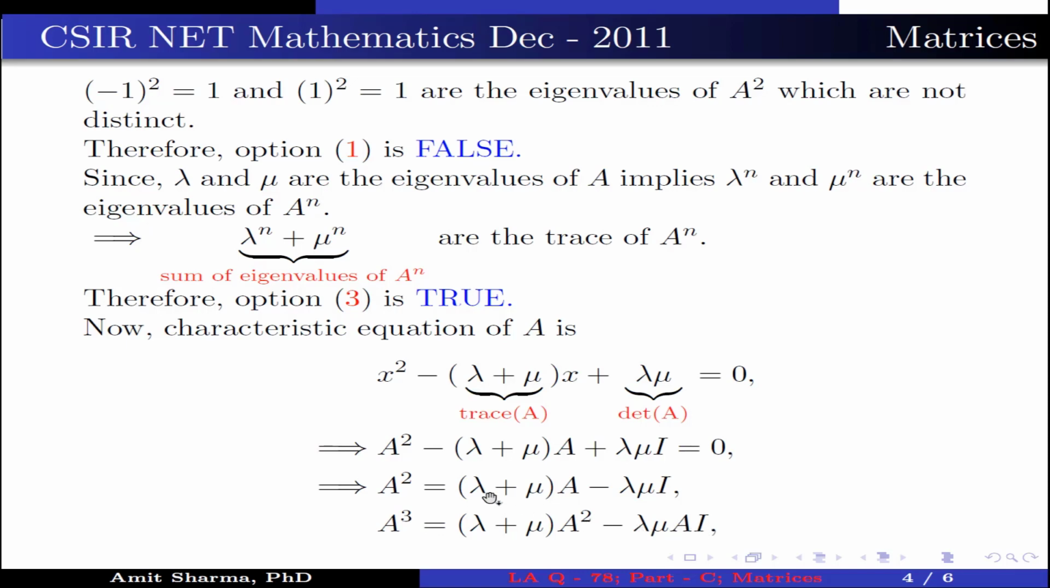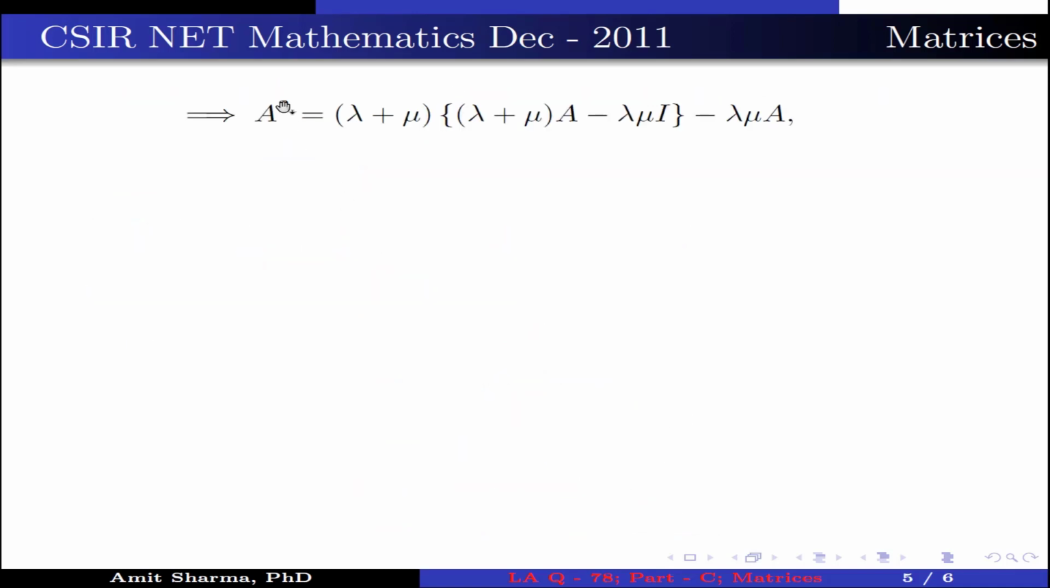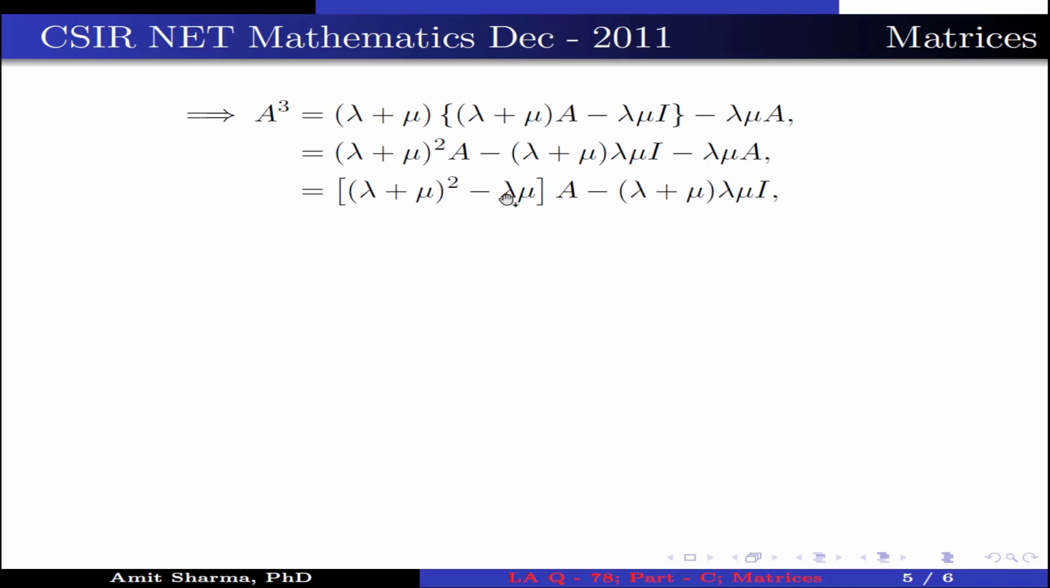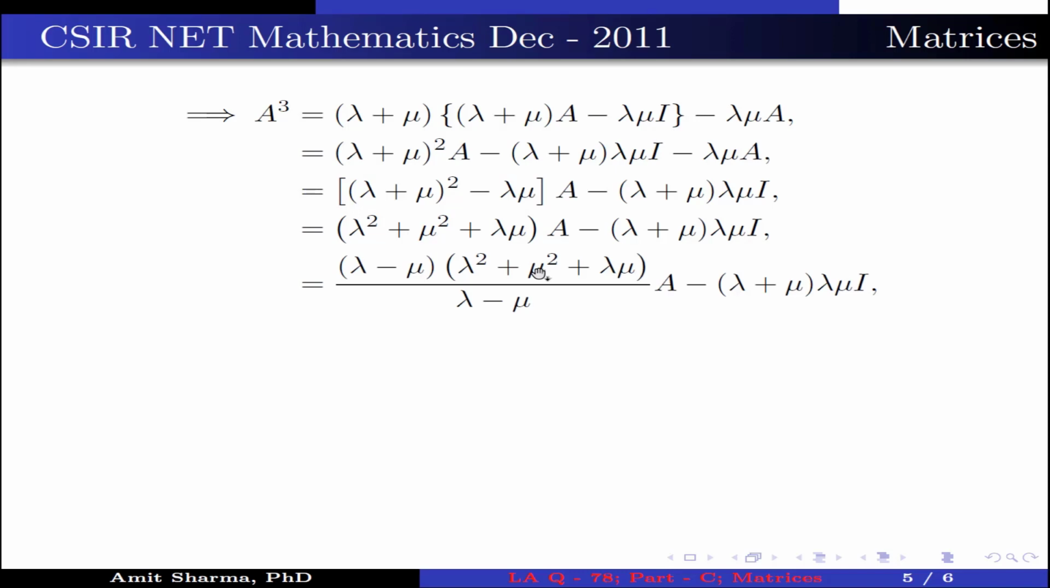Now substituting the value of A square from this equation, we get A cube is equal to (lambda plus mu) into [(lambda plus mu) into A minus lambda mu into I] minus lambda mu into A, which is further written as (lambda plus mu) square into A minus (lambda plus mu) lambda mu into I minus lambda mu into A. Now take common A from first and last term, we get (lambda plus mu) whole square minus lambda mu into A minus (lambda plus mu) lambda mu into I. Now, after simplifying, we get (lambda square plus lambda mu plus mu square) into A minus (lambda plus mu) lambda mu into I, which is further written as (lambda minus mu) into (lambda square plus lambda mu plus mu square) divided by (lambda minus mu) into A minus (lambda plus mu) lambda mu into I.